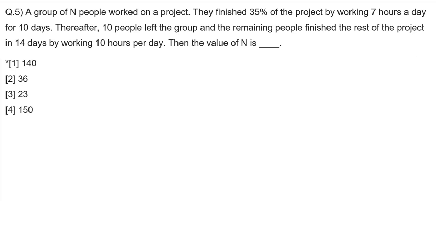So let's have a look at it. Here there is a formula that m into t divided by w always remains constant. So the value of m means number of men or number of people. It is n in the first case. The time taken is how much? 10 days, every day 7 hours. And the work done is 35%.